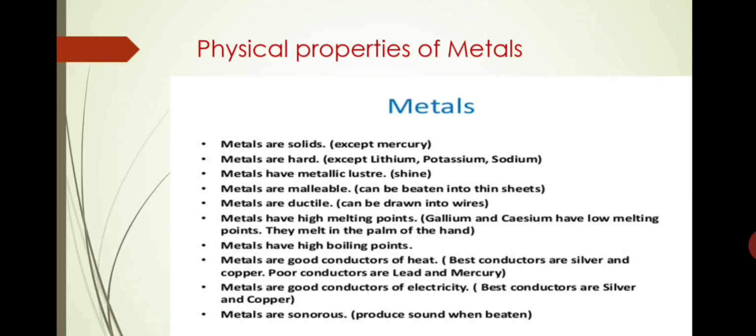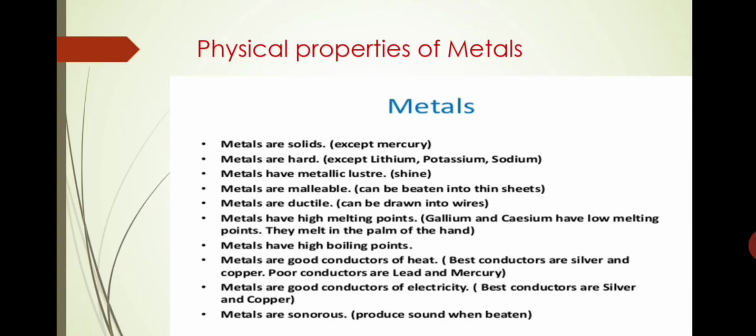Second, metals are hard, but there are exceptions. Lithium, potassium and sodium are all metals, but they are somewhat soft. Third, metals have a metallic luster. What is the meaning of luster? Luster means shine. Have you seen that metals like silver, copper and tin have some shining in them? So one metal property is that metals have a metallic luster.